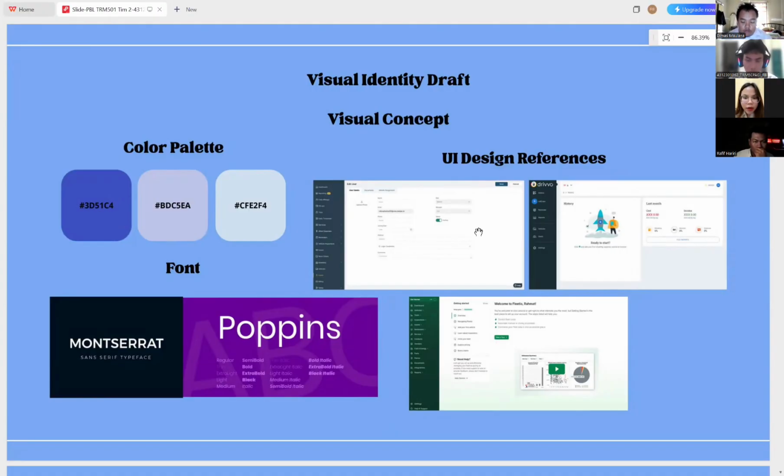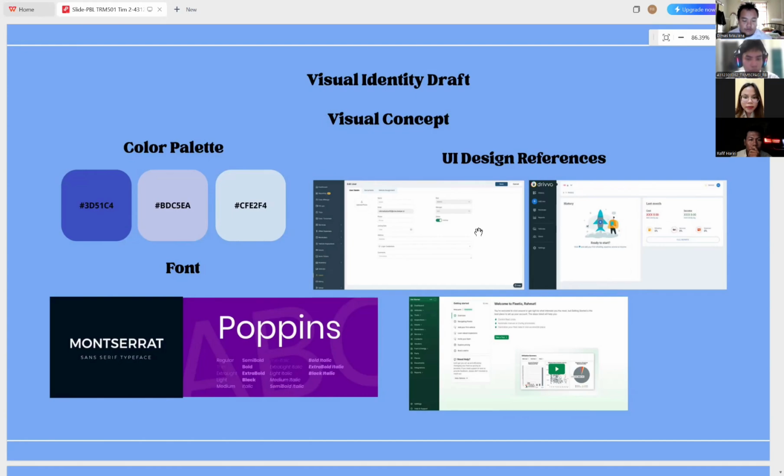Next, two types of fonts will be used. For the title, the Montserrat font will be used, which means modern, bold, and strong. For subtitles and descriptions, the Poppins font will be used, which means simple, easy to read, and friendly. Here are the UI design references that will be applied to this project.